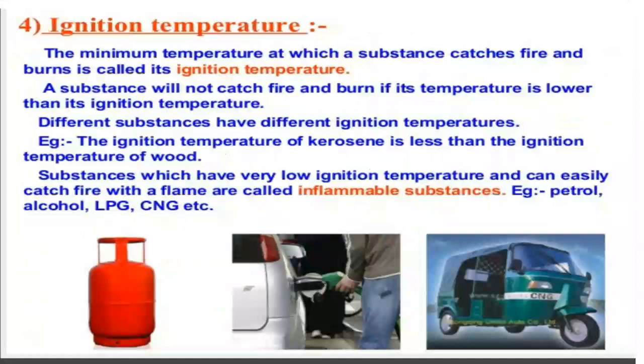Means for a substance to burn, it should have some minimum temperature. Like a matchstick: when we rub it over the matchbox, within a second it catches fire. That was the minimum temperature required for a matchstick to burn, so we call it its ignition temperature.